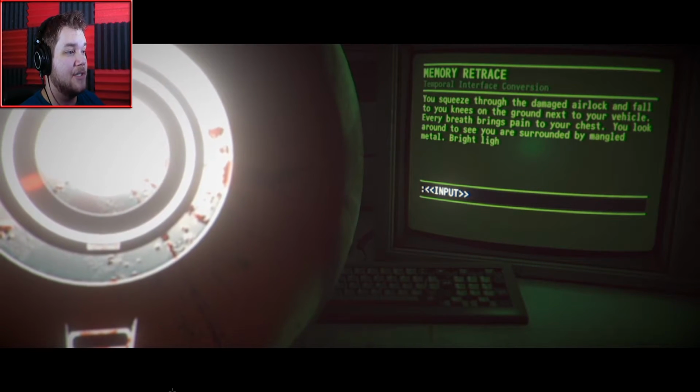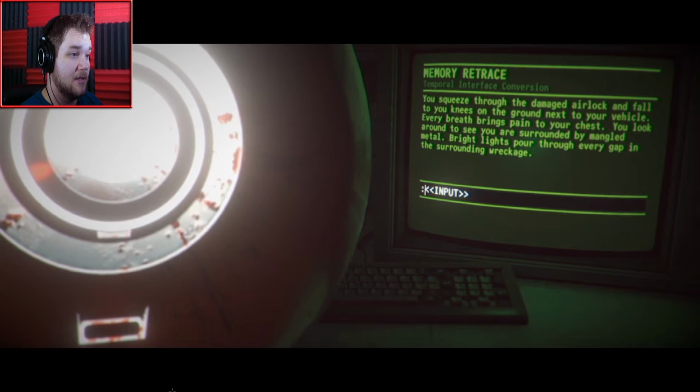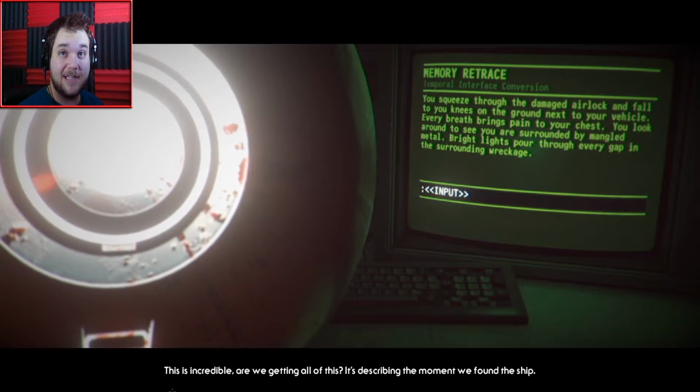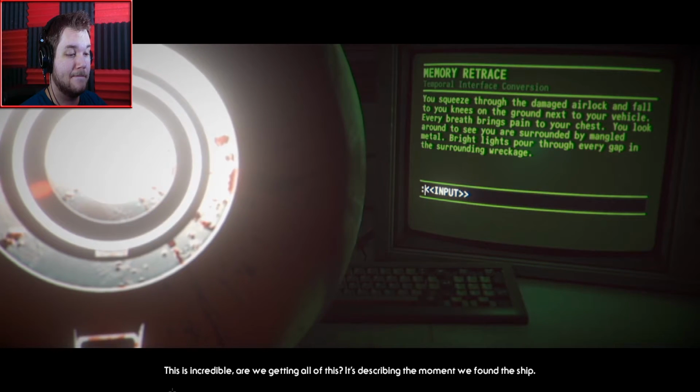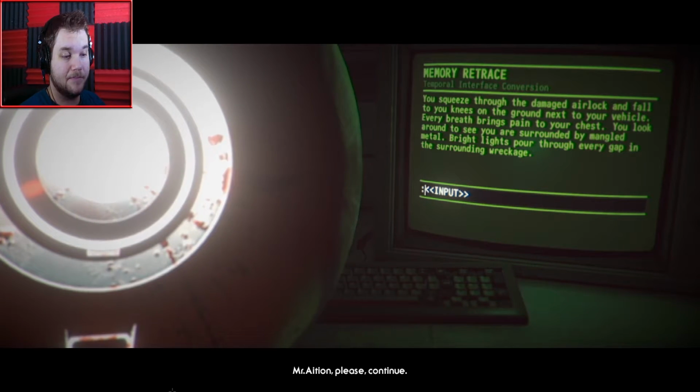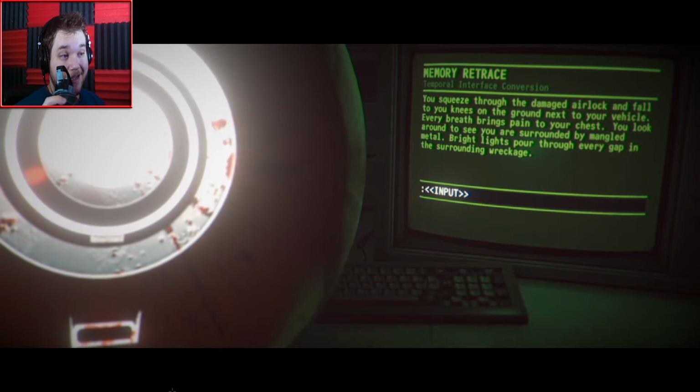Okay, you squeeze through the damaged airlock and fall to your knees. To your knees, as it says. Incredible. How are we getting all of this? It's describing the moment we found the ship. Please continue.